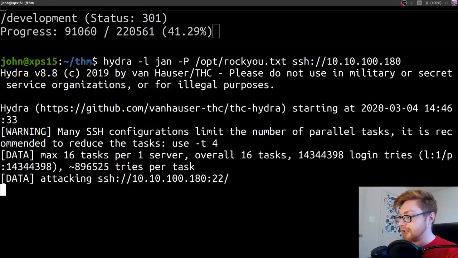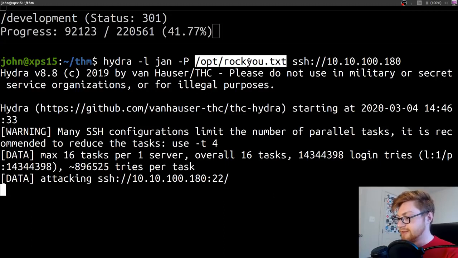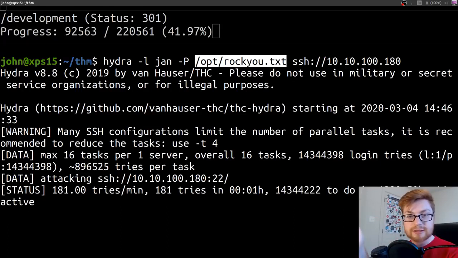And then the protocol that you're going to connect to, SSH or FTP, and I think it has support for some others. I think it can even do web stuff. You can do a form post, etc. Really cool things with Hydra. But that is what we can use to run through rockyou.txt and attempt to spray that service and guess passwords until we could log in with it.